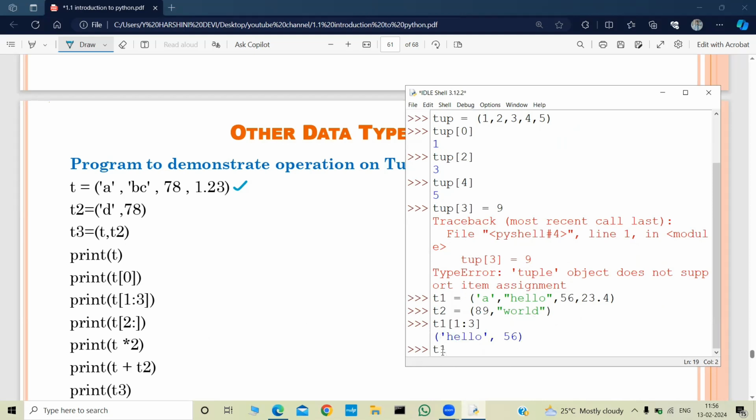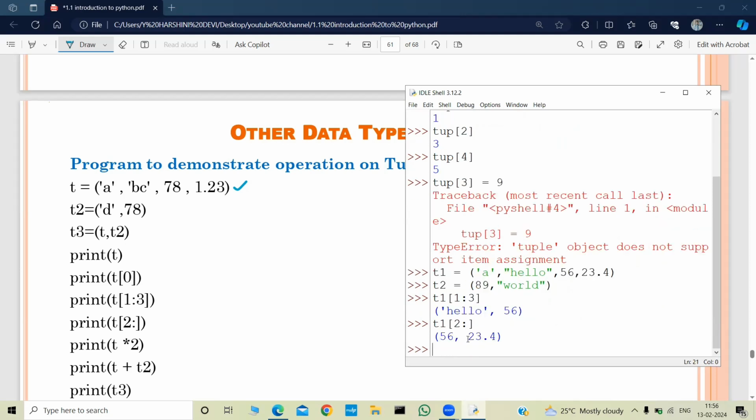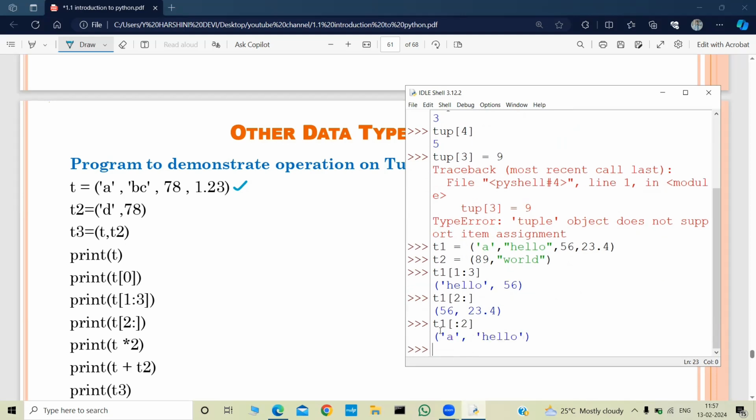And T1 of 2:. So this will start from index 2 till the end of the tuple. And let us do T1 of :2 also. This command will extract the elements from index 0 till the end index minus 1. So it was 2. So it will extract the elements till 1. And we can do the repetition operator.